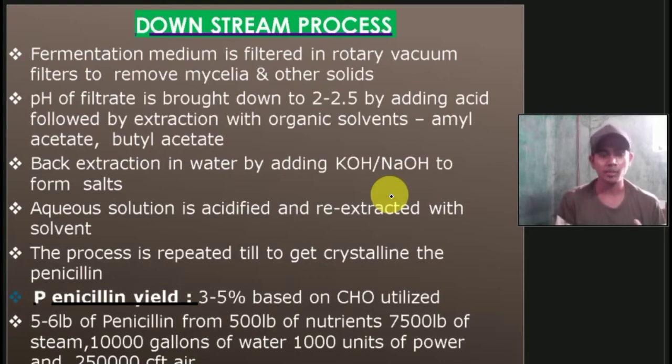Then whatever penicillin yield we get, so 3 to 5% based on carbohydrate utilized: 5 to 6 lb of penicillin from 500 lb of nutrients, 7,500 lb of steam, then 10,000 gallons of water, then 1,000 units of power, and 250,000 cubic feet of air required for the growth of penicillin at an industrial level.